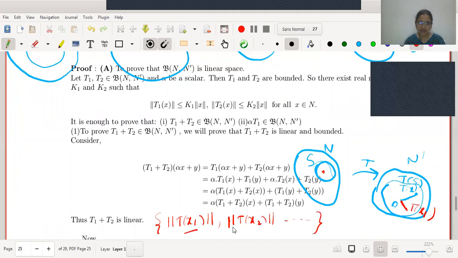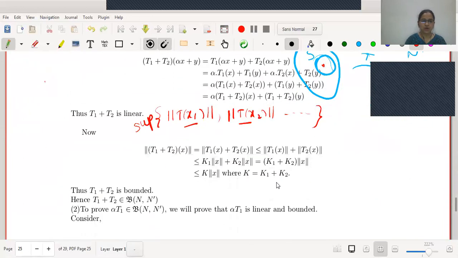And every value is a non-negative real number. Why? Because these are the distances. Therefore, as this set is bounded, the supremum is going to hold. How will the supremum be? What we have to do is join every point of this T of S with origin and find out the distance from the origin. Whichever distance is the supremum, that is the maximum, will be considered as our norm of T, right?